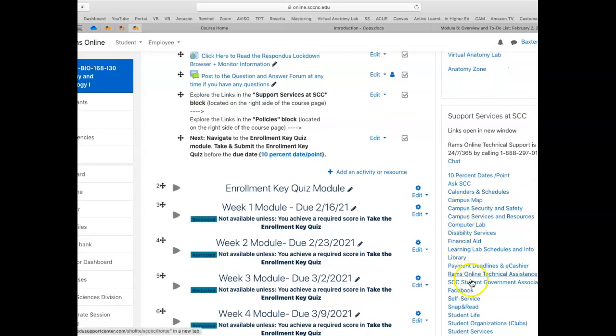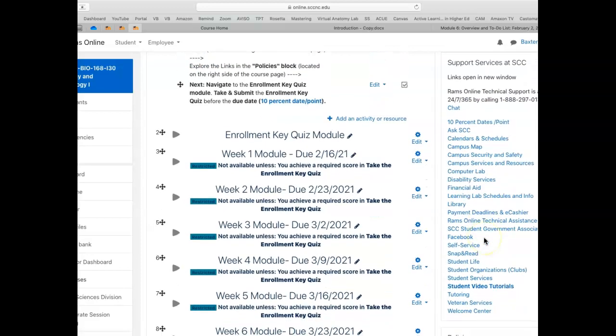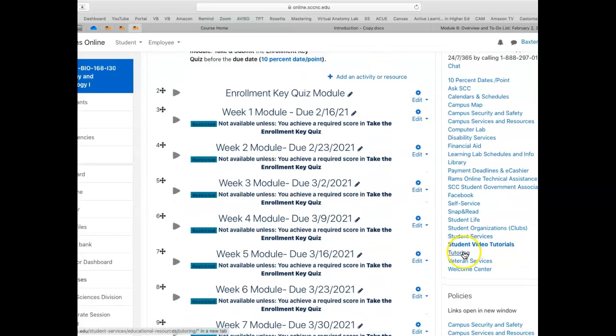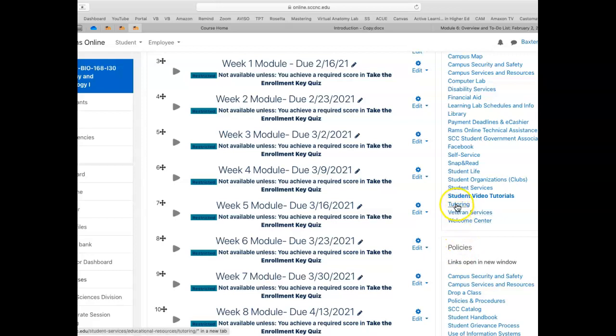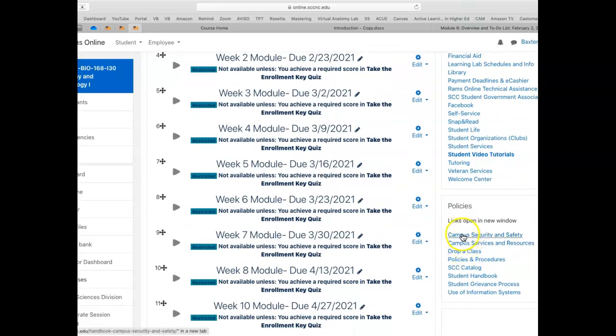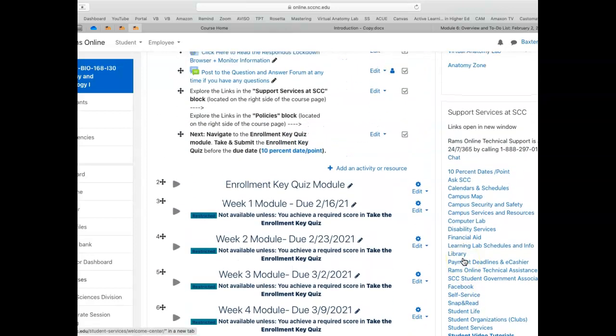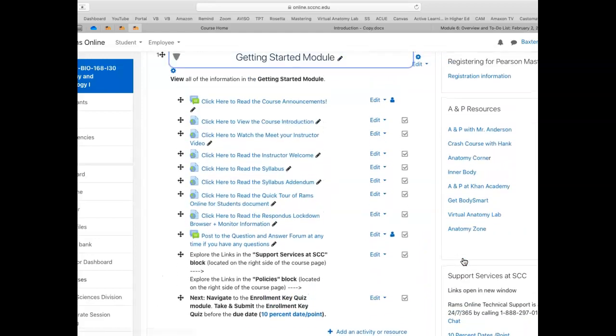So read through all of these services here at school. We have tutoring. So you can click on that for tutoring, and then if you're interested in any policies, you can read through this here. So everything you need is right there in class.